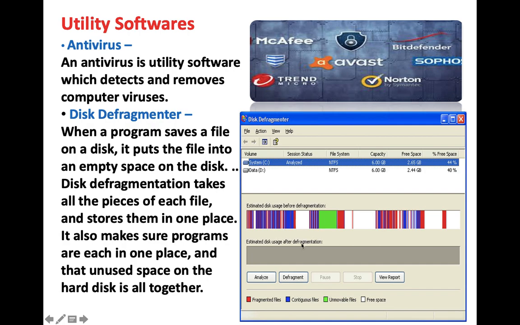So when I start this disk defragmenter task, all doc files will get together at one place, then all PDF files together, and in a similar way, files of different extensions all together. At the end, all the unused space on the hard disk you will get all together. In this way we can find out how much empty space we have in the computer system.